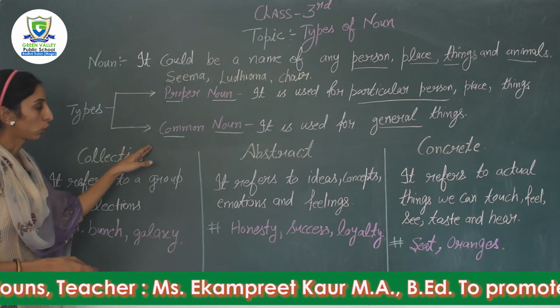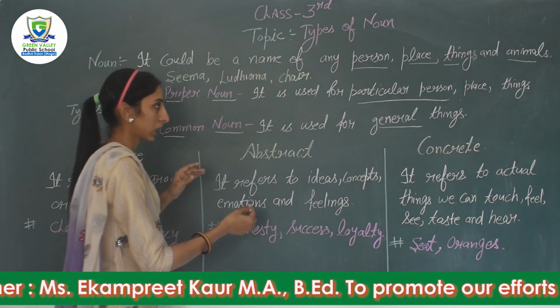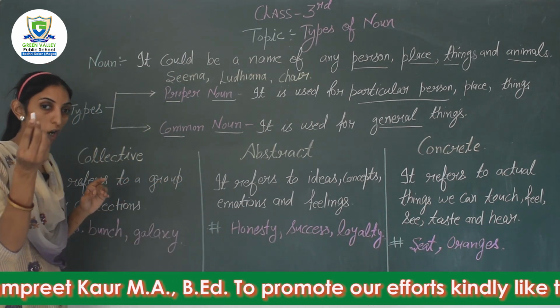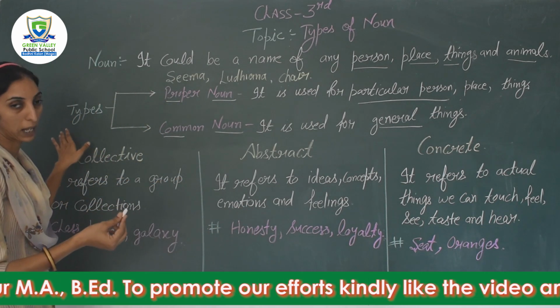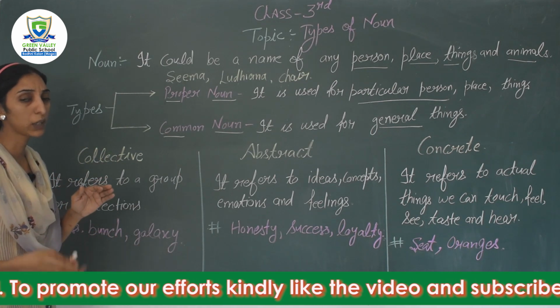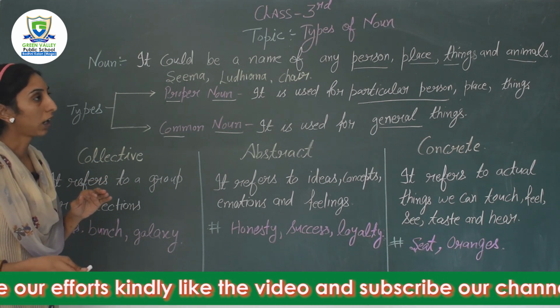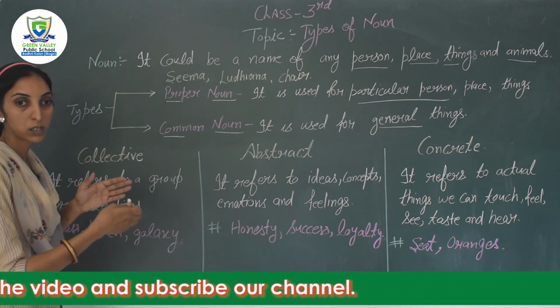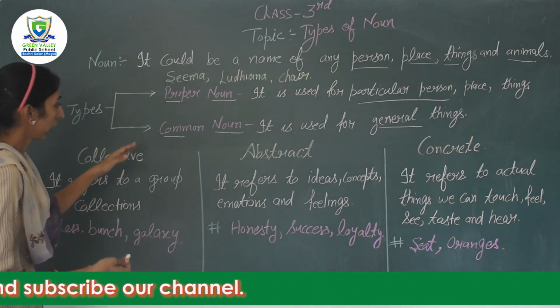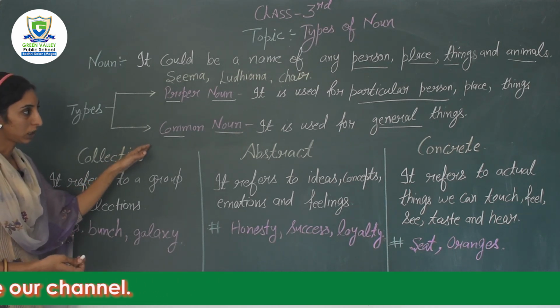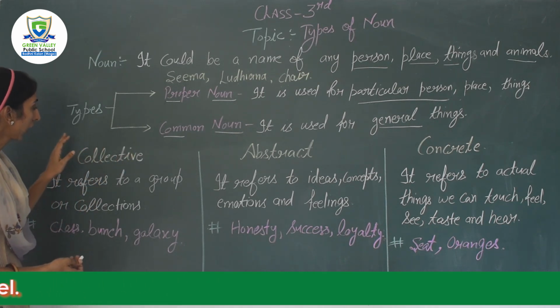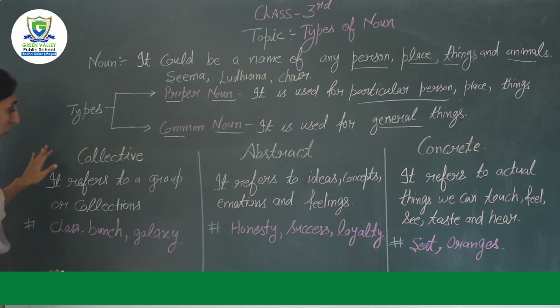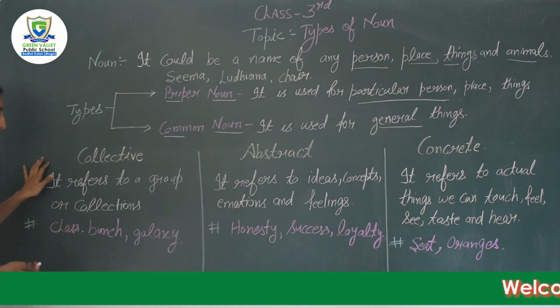And common noun. What is common noun? It is used for general things. Like this is a chalk, this is a blackboard. Generally, we are using these things in the classroom. So these things are related with general things. So in common noun, we are using general names of the things. Fine. Two types we had already completed. We will start with the third one today.